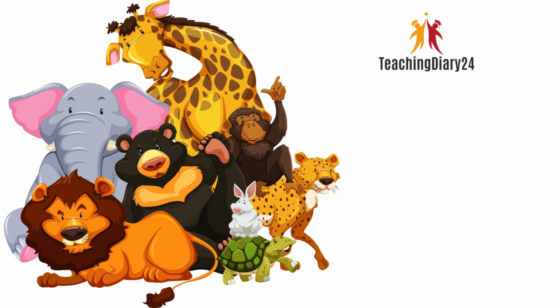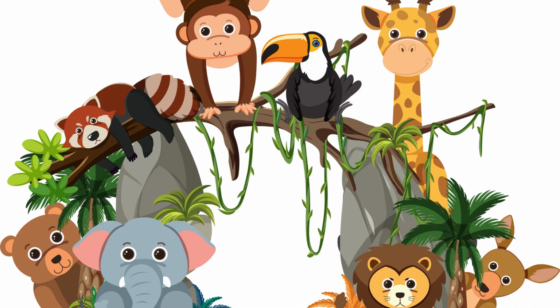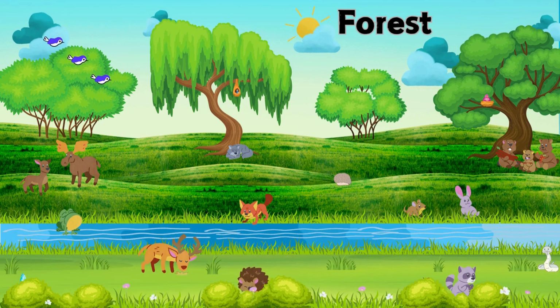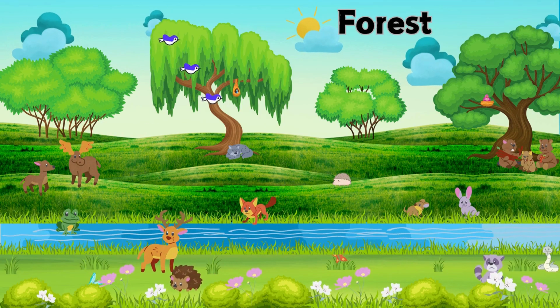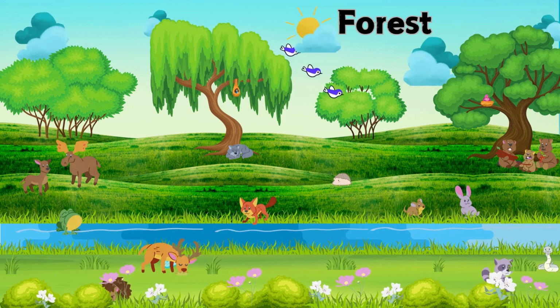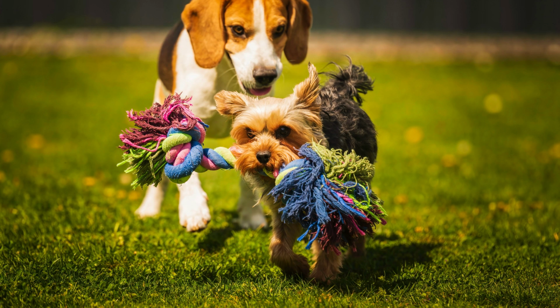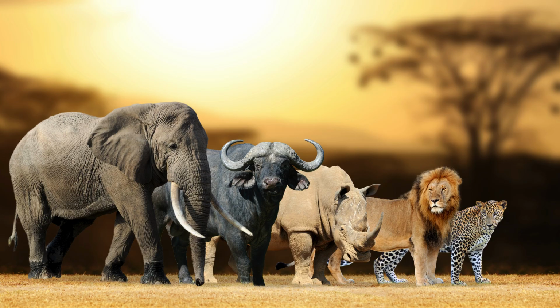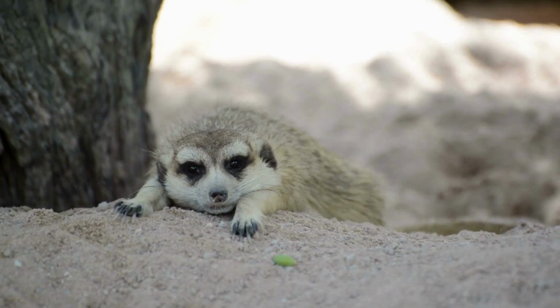All of us see many animals around us. Some animals live in the forest, some live on the farm, and others live in our houses. Some are big and some are small.